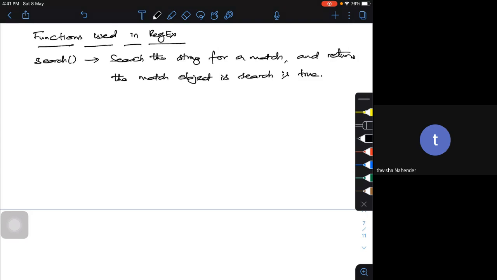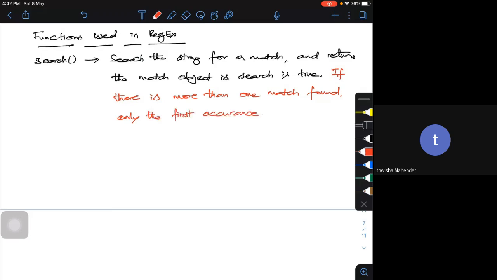Let me write that in the red pen: if there is more than one match found, only the first occurrence will be returned.